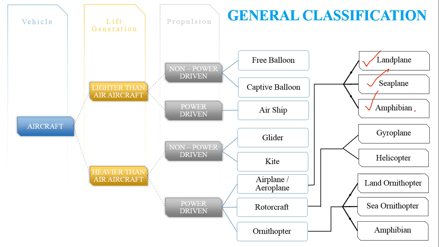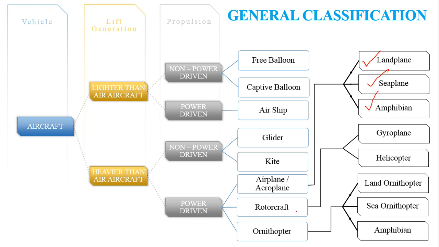Amphibian aircraft have both capabilities. They are capable of taking off from a land-based airport or a runway, or they are also capable of taking off from a water body. They are able to do this by having a set of landing gear which is buried under the hull portion of the seaplane. It just retracts if it needs to be taken off in a land plane configuration.